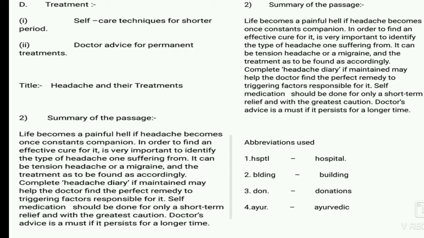Write the abbreviations, the headings, the points and sub points, and the summary of the passages also. At last, the conclusion is that note making is as important as the other parts in the reading section, so you cannot skip this note making.